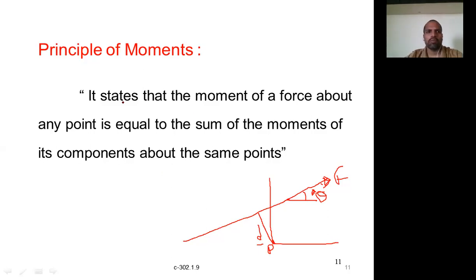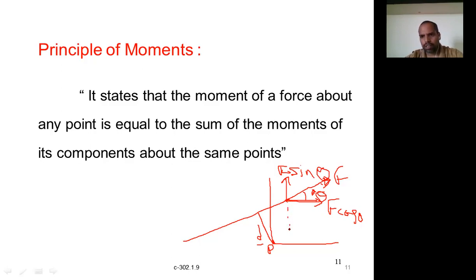So in that case, we can apply the principle of moments. What is the principle of moments? First, you divide this force into two components: F cos theta and F sin theta. So the first step is to divide this force into components, two rectangular components. Now calculate the moment about this point P due to these components.